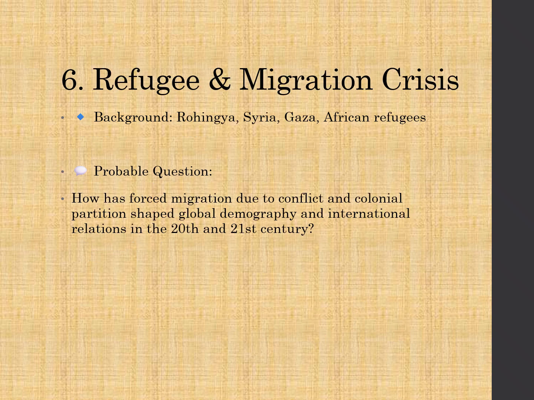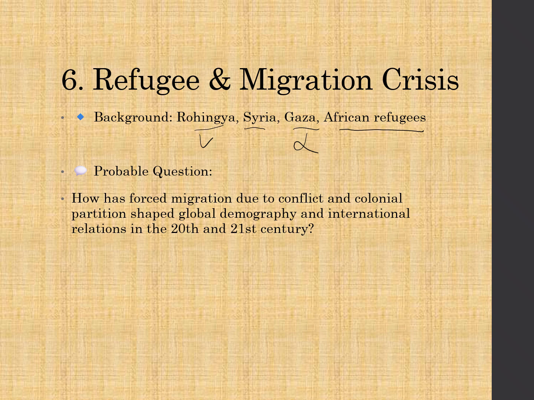Now moving on to the next one. This is a very important topic for you. This is something we cannot ignore. The refugee and migration crisis. First, the Rohingya crisis, the Syria crisis, the Gaza crisis, and the African refugee crisis. In this, what can be the important area for us? Rohingya will be important for us. Syria may or may not be important. The refugee or migration crisis of Gaza will not be important for us.